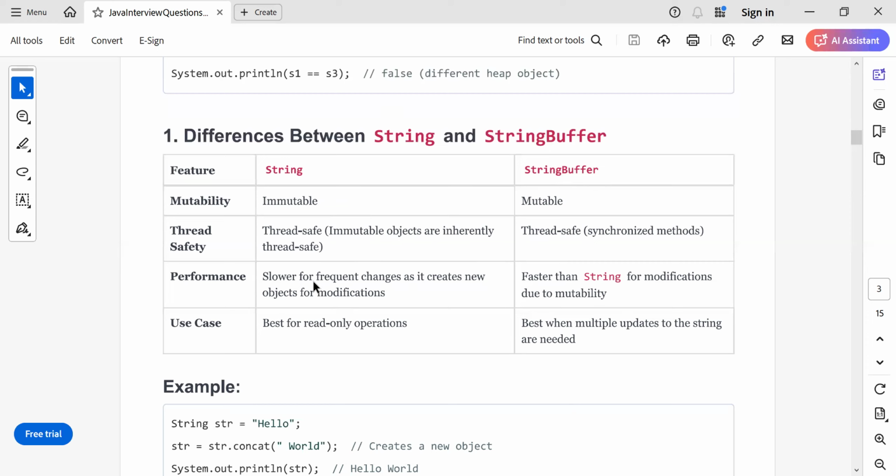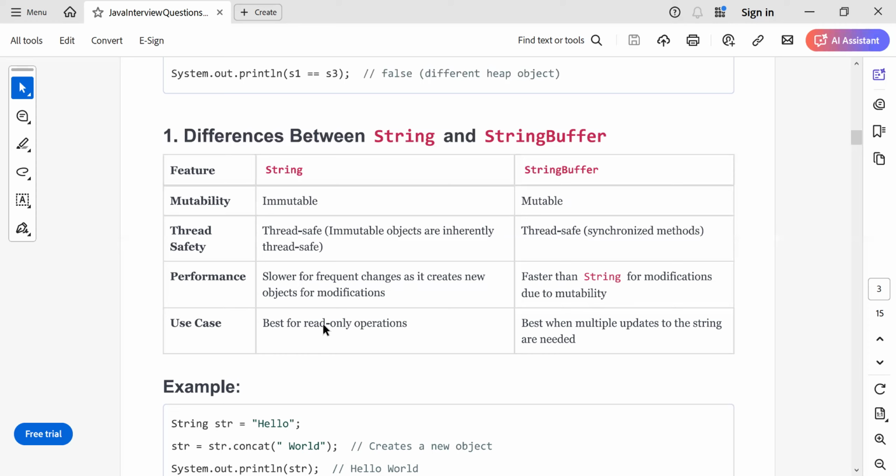Performance is slower for string for frequent changes, as it creates a new object with every modification. Whenever you modify the string, a new object is created, and hence the performance is not that great. With respect to string buffer, it is very fast. Performance is good because it is mutable and the same object is modified. Due to this mutability, the performance is faster.